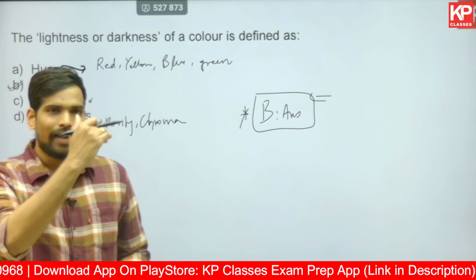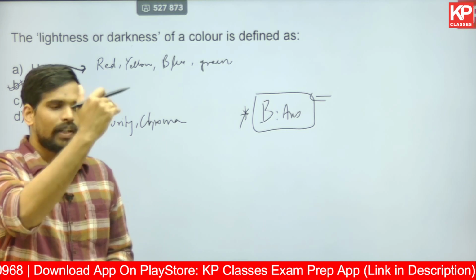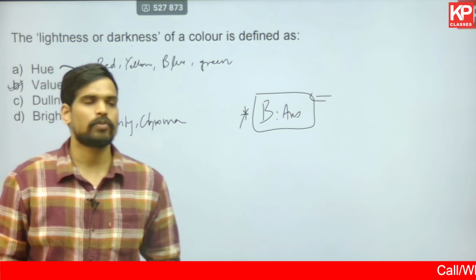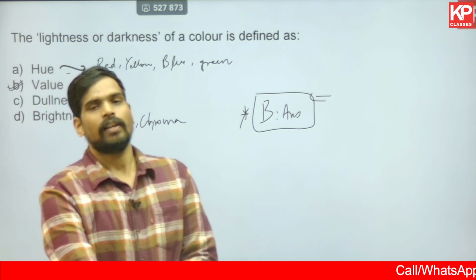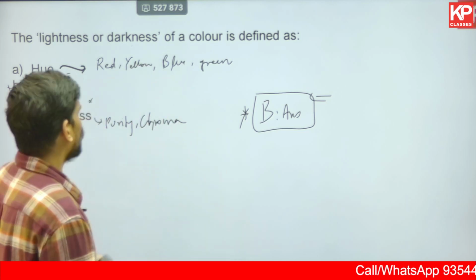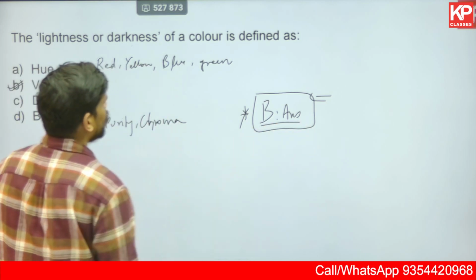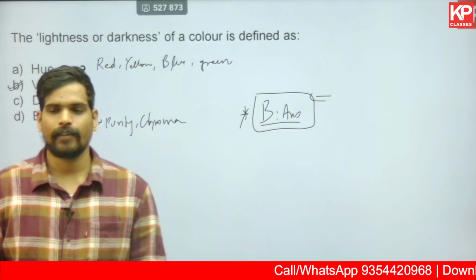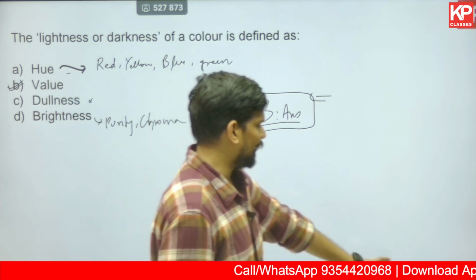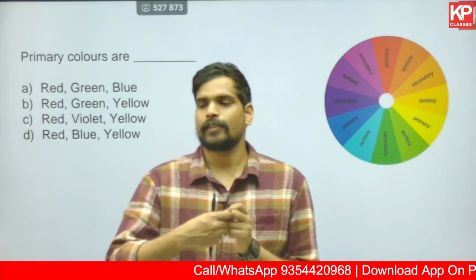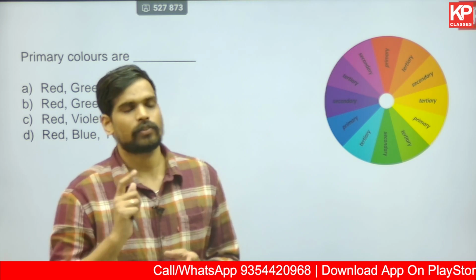Colors have hue, value, chroma. Other than that, you have tint, tone and shade. So these six terms you have to remember, other than the types of color schemes. So the correct option would be value, because value talks about lightness or darkness of a color, how dark or light something is. Marking a color on the scale of lightness or darkness is called value.